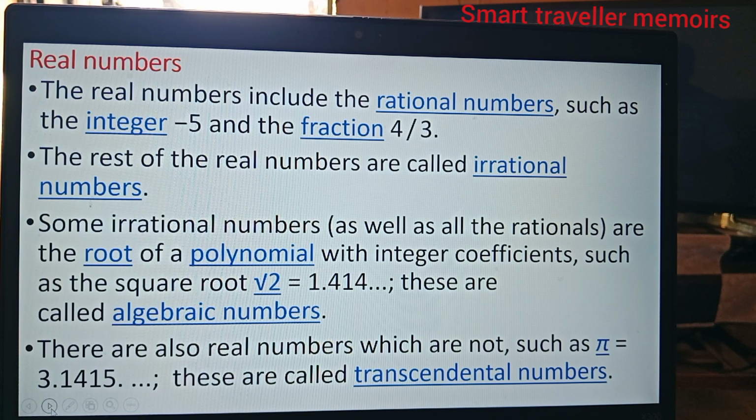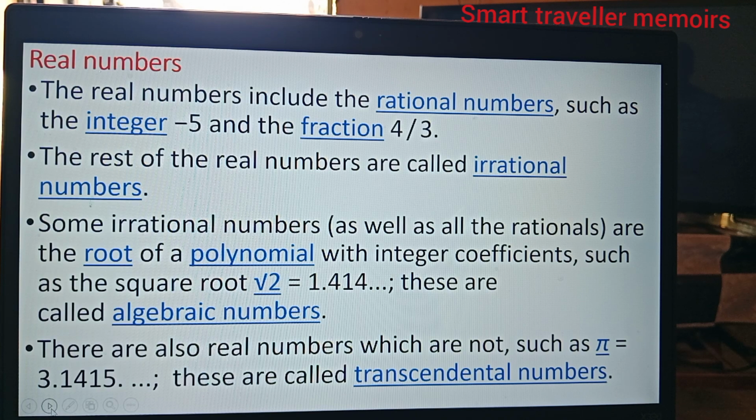The rest of the real numbers are called irrational numbers, and such irrational numbers, as well as all the rationals, are the root of a polynomial with integer coefficients, such as the square root of 2, which is 1.414, with several numbers repeating after that. These are called algebraic numbers.